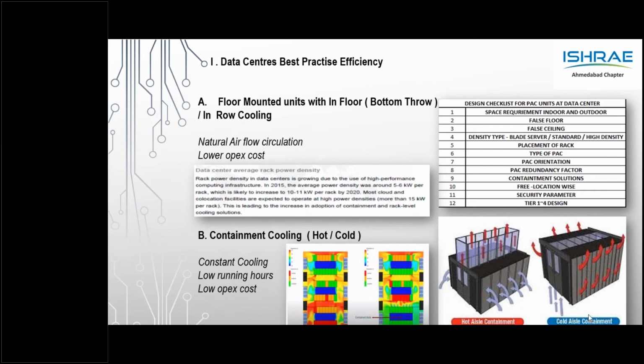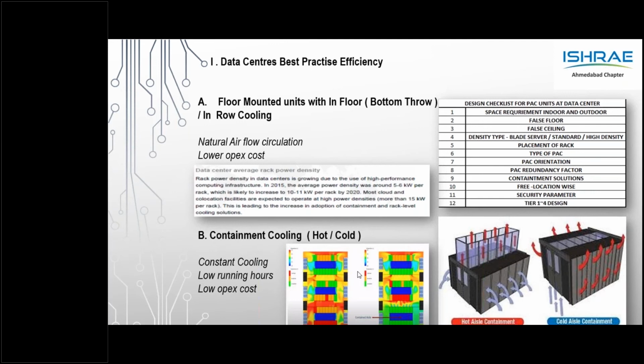Again, thanks to ASHRAE norms, the concept was that in any normal cooling, if I as a person am feeling cold, then I am under the assumption that the data center and the server are also getting cold. So we found a lot of data centers with the precision AC being operated at 12 degree, 15 degree, and the precision AC power consumption was going very high because I had to feel cold rather than the server. Thanks to ASHRAE, there are clear norms which say A1, A2, A3, and A4.